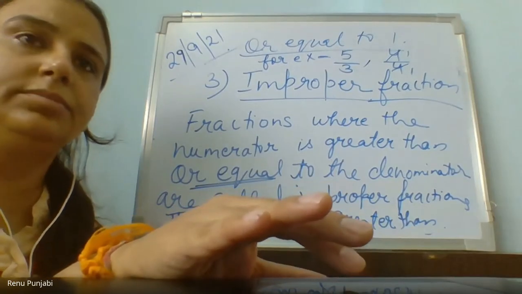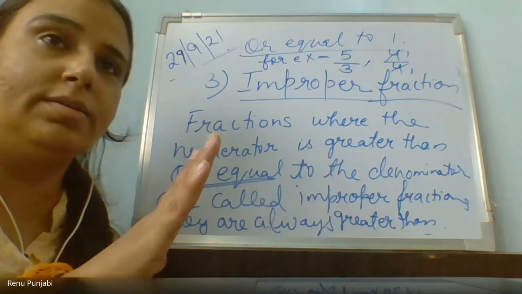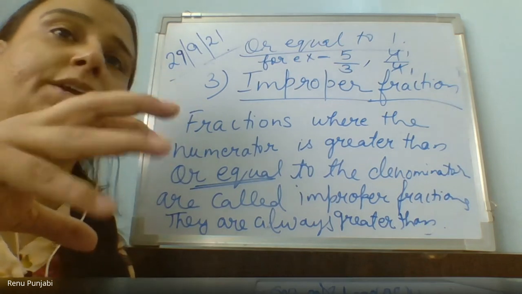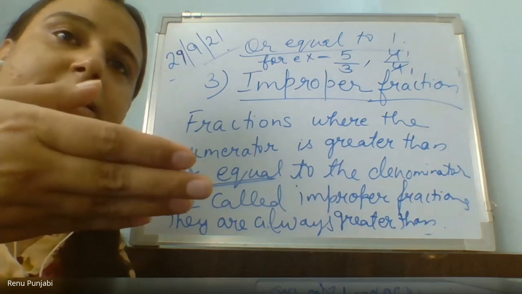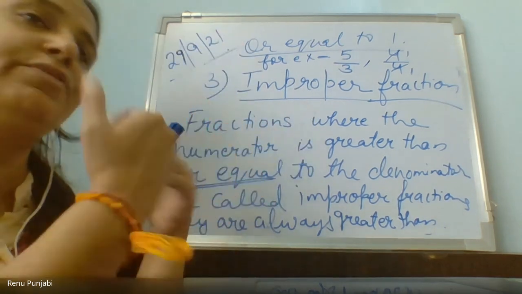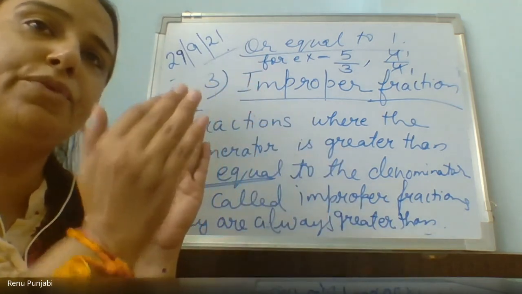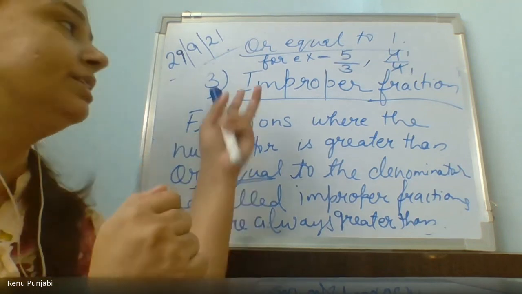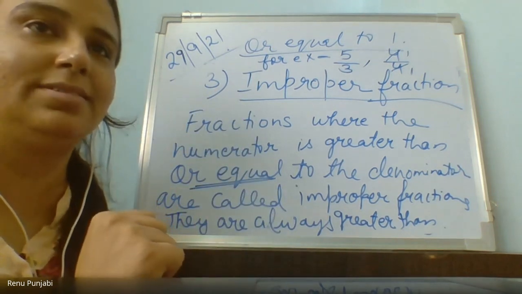Ma'am, in this improper fraction, if we write 4/4, will it be wrong or right? It will be whole. फ्रैक्शन क्या होता है? जब किसी का पार्ट करते हैं. 4 में से 4 ही दे दिए तो मीन्स आपने पार्ट थोड़ी किया, आपने तो कंप्लीट थिंग दे दी, पूरा ही दे दिया. 4 पार्ट्स थे, 4 के 4 ही दे दिए. When 4/4 means it's a complete whole. Whole is not a fraction, so it is an improper fraction.